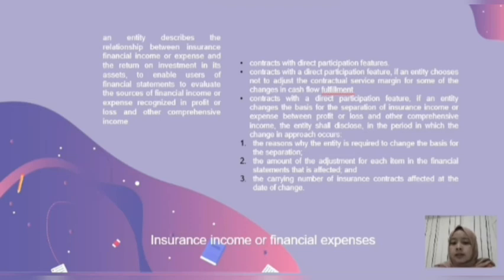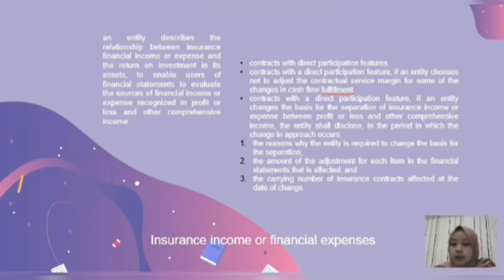So it means that insurance finance income or expense is expected to have a significant effect on the performance of an insurer, particularly if it issues long duration contracts. Based on draft exposure PSAK number 74, which allows an entity to choose how to present insurance finance income or expense, it is important for the entity to disclose some information. First, for contracts with direct participation features that allow the entity to choose how to recognize changes in the effect of financial risk.